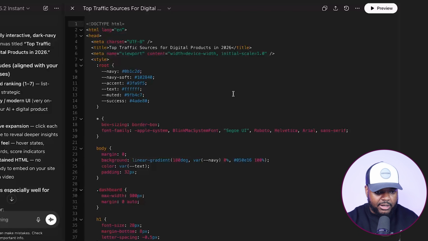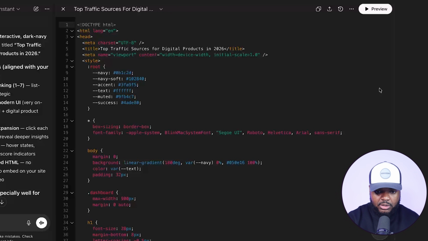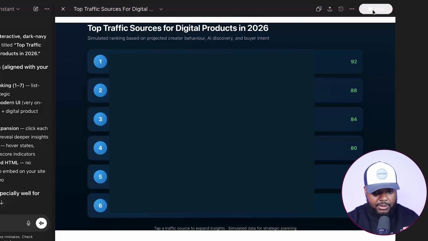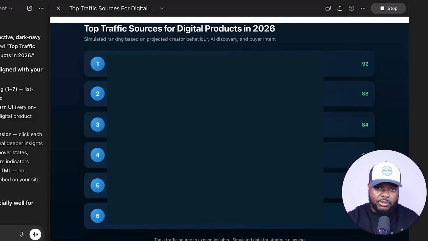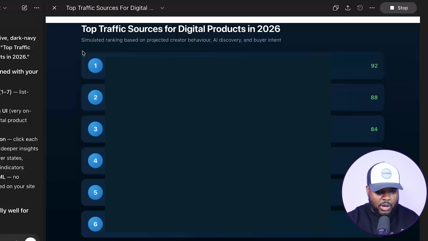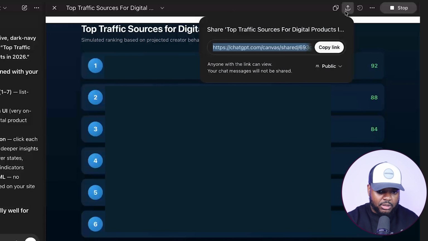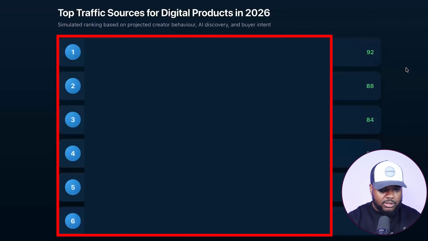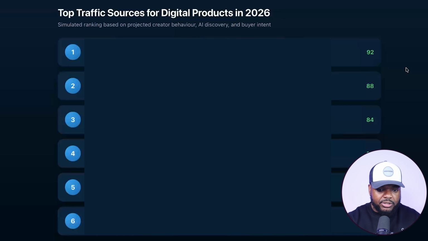Okay guys, so that took about 1 minute for it to complete, and as we can see, it's already done. The reason why I know that is because the preview button is now available for me to select. So this is definitely a lot quicker than the previous ChatGPT model. It was able to do it fairly quickly. I'm just going to make it full screen so that we can get a better look. I'm just going to click on share and open up this URL. And there we go. These are the best traffic sources for digital products in 2026.